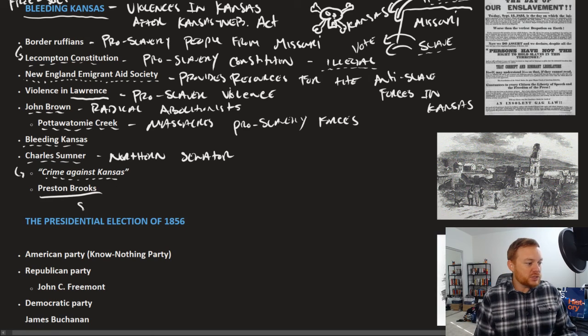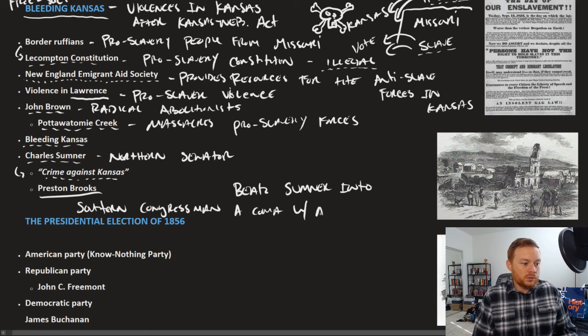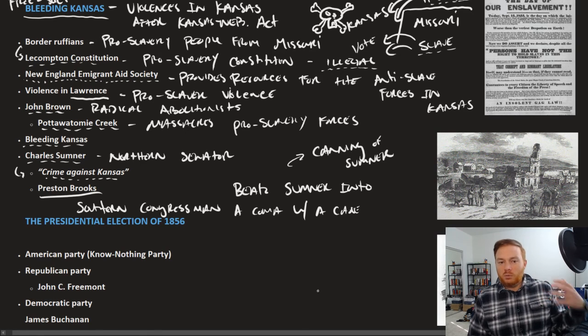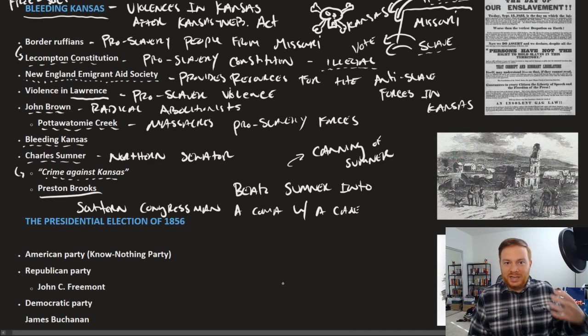Preston Brooks, who is a Southern congressman, beats Charles Sumner into a coma with a cane. This event is sometimes referred to as the caning of Sumner.